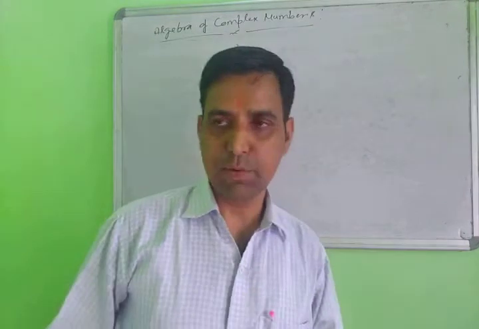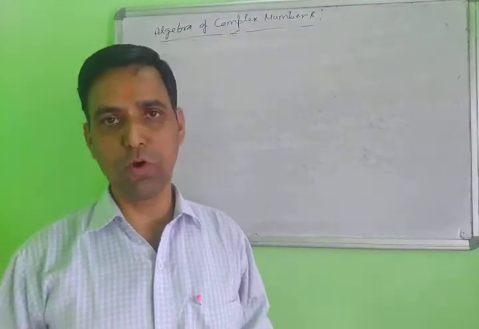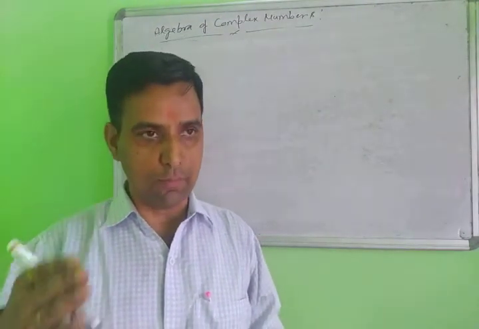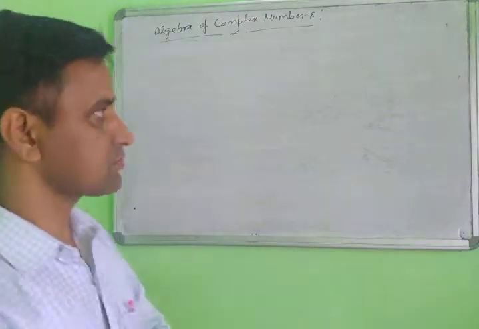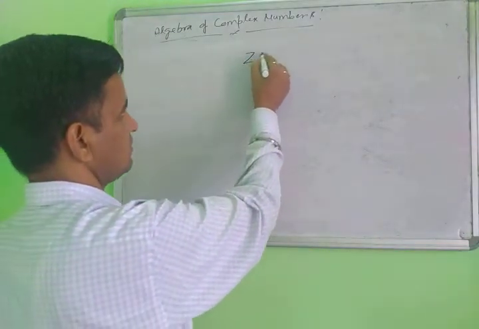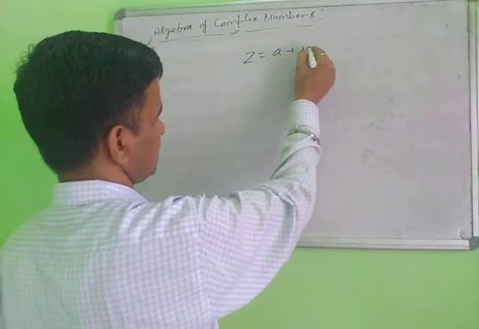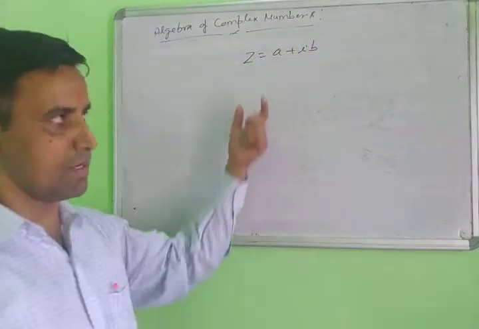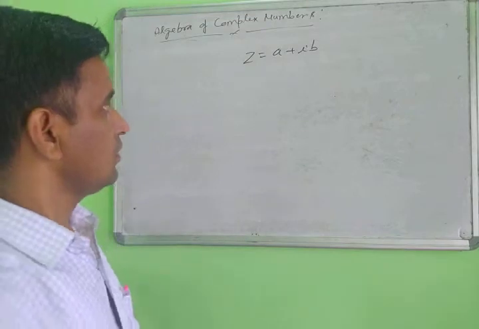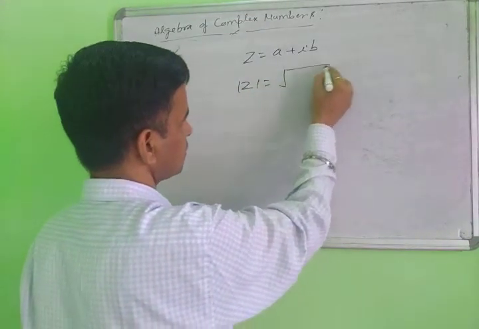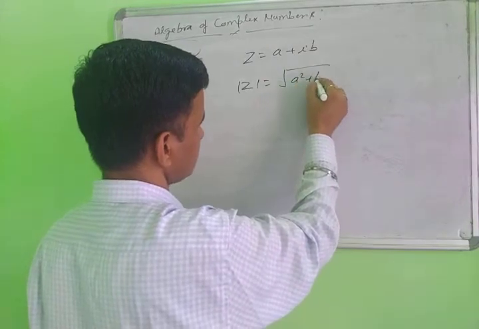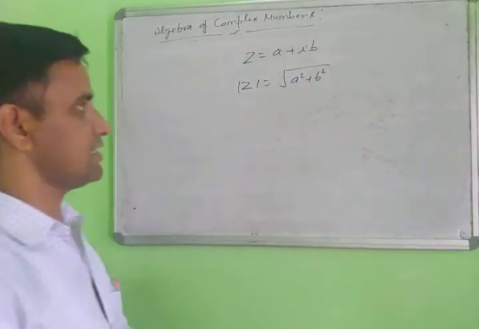Yes class, next point I am taking here: how to find the value of the modulus, how to operate this modulus. Now look here. Suppose the value of z equal to a plus ib. This is any complex number here, a plus ib. How to solve this? The modulus of z means root of a square plus b square. Always you write this form.